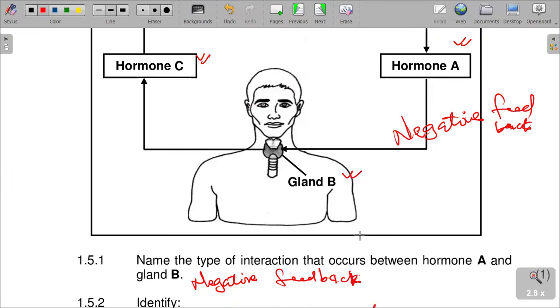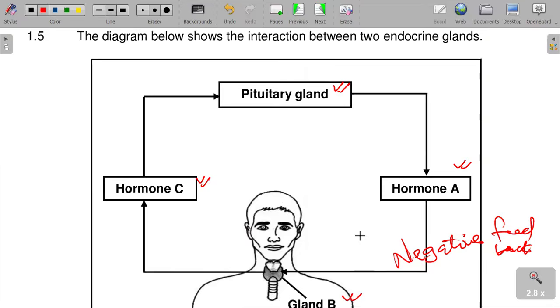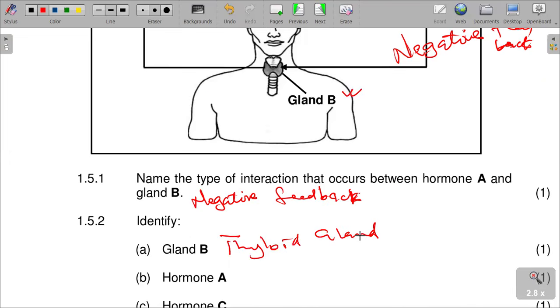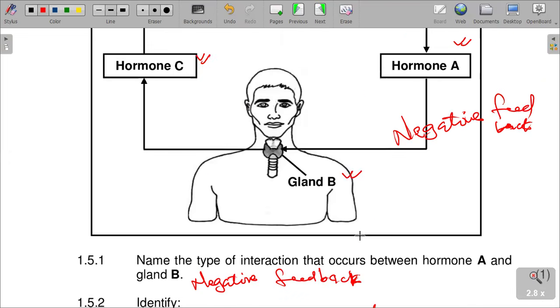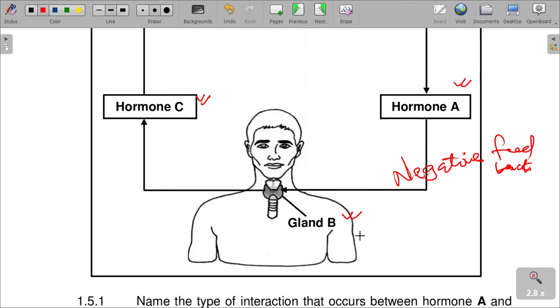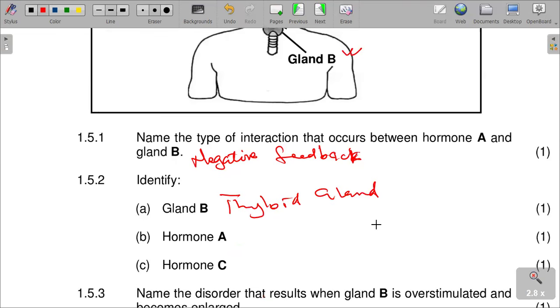And then the next question is saying, identify hormone A. Hormone A, which is coming there, is secreted to cause negative feedback in terms of the stimulation of the thyroid gland. It is the TSH, which is thyroid stimulating hormone.